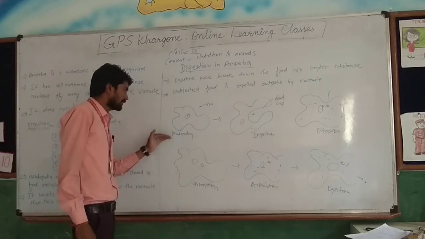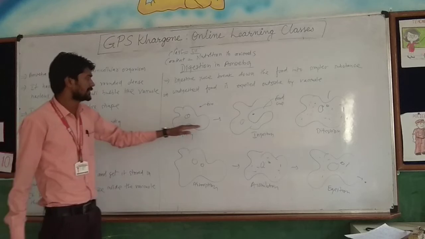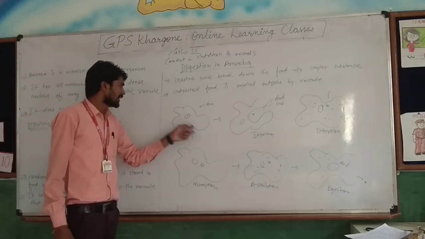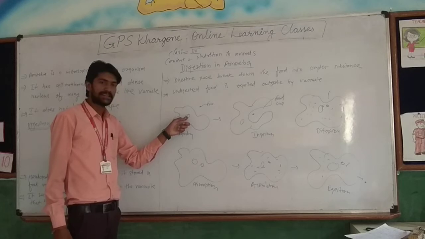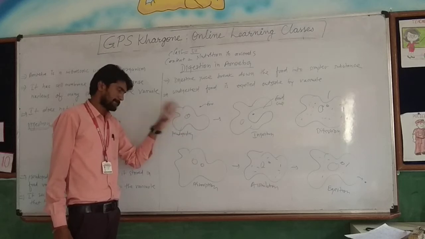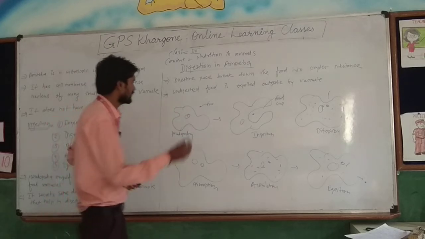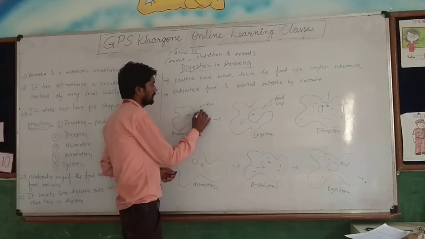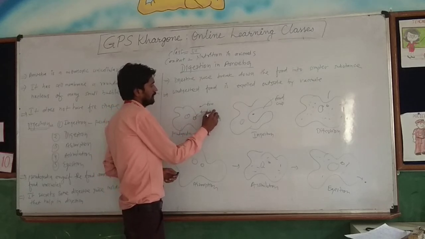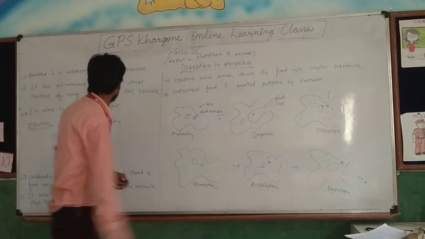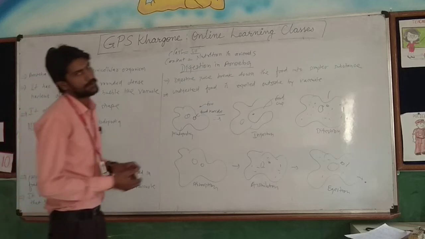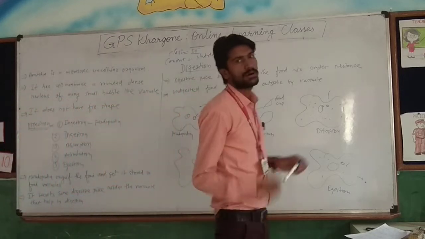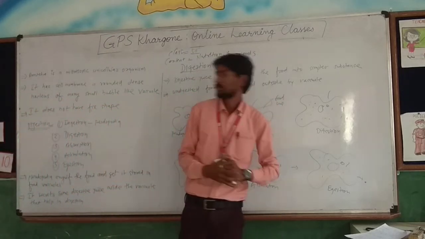First of all, the finger-like projections are known as pseudopodia. Another thing, the dense particle is known as the nucleus, and one more thing is also present, the food vacuole. Another thing about amoeba: it doesn't have a fixed body shape. It always changes its shape.